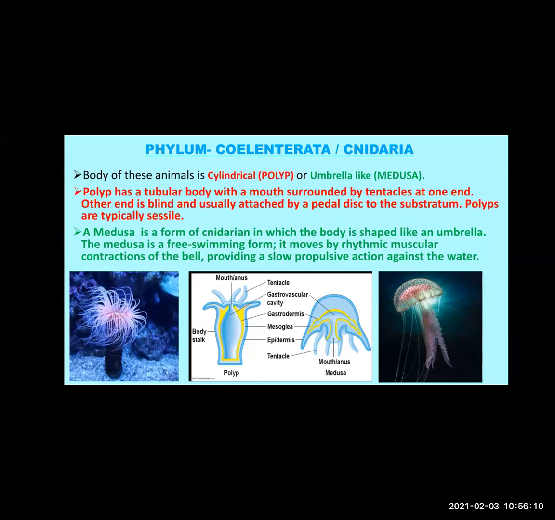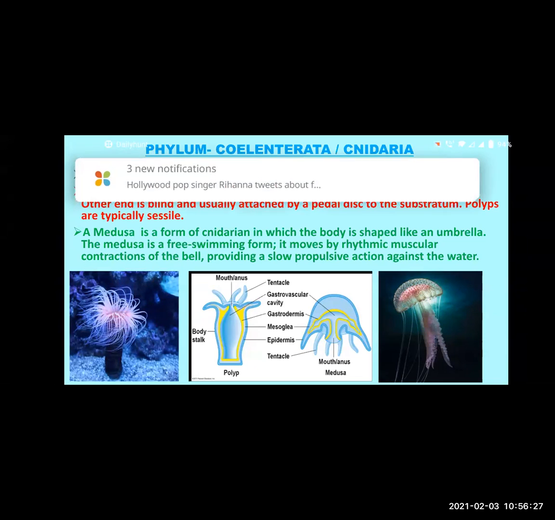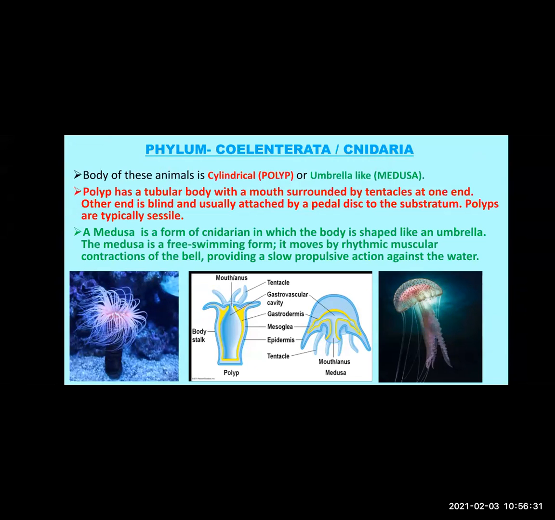Okay, so this was the first characteristic of the phylum Coelenterata, and very important. You have to remember this. Based on shape, they are of two types: polyp and medusa. Polyp is a tubular body with the mouth surrounded by tentacles at one end, and the other end is attached to the substratum.